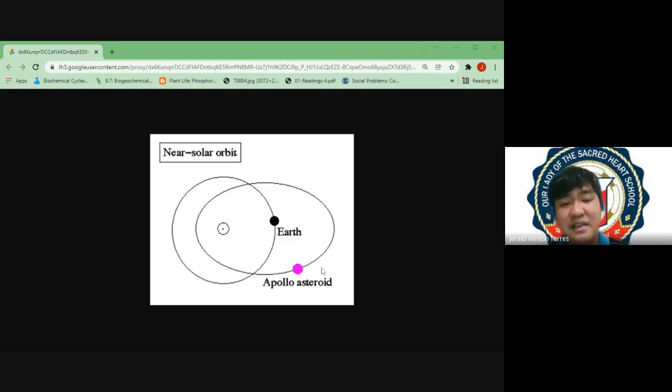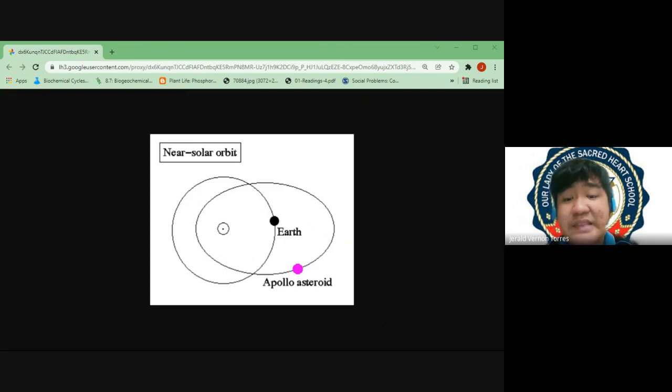Anyways, there are other asteroid orbits, like the Trojan orbit seen in the orbit of Jupiter, and the asteroid belt, which is an orbit between Mars and Jupiter. So those are the different orbits for asteroids. But for planet Earth, specifically if we want to monitor hazards, the most important orbit that we need to examine would be the Apollo orbit.